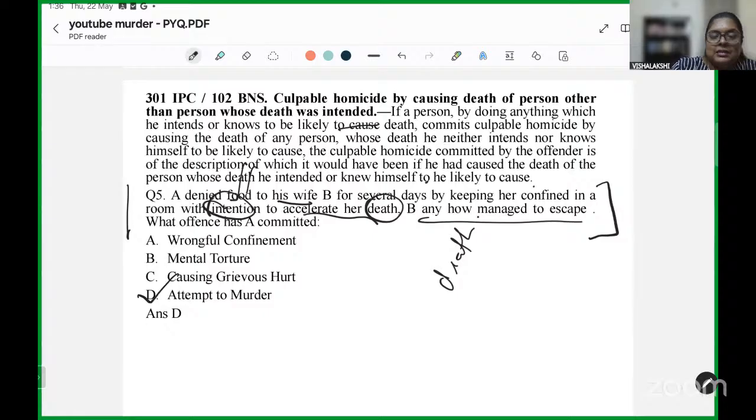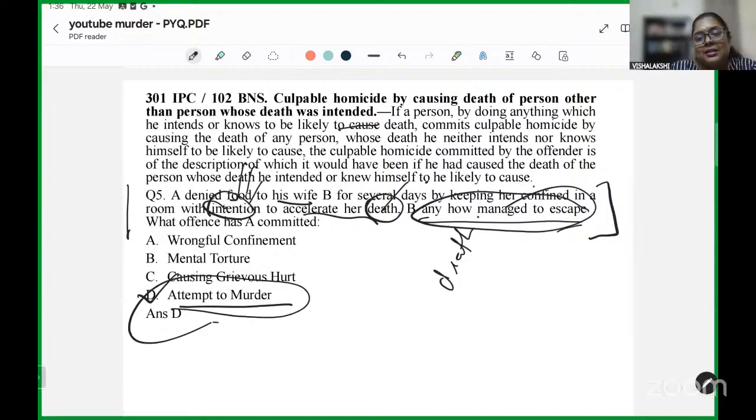We can state that the person tried to attempt the murder of his wife since she escaped, and the outcome of death or the causation of death didn't take place, but the elements required were present, and therefore it will be considered an act of attempt to murder.